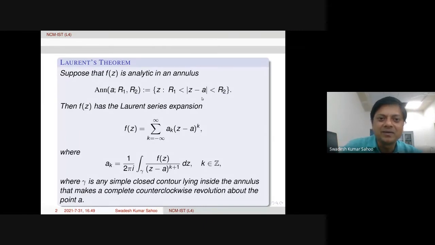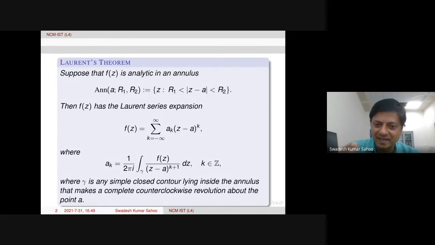Within that ring-shaped domain, the function is analytic, and within it f will have a series expansion. That series expansion is called the Laurent series. It was developed by Laurent, so it is named the Laurent series. This will have negative powers of z minus a. If there are no negative powers, then it is actually Taylor's series. So that means Taylor series is a particular case of Laurent series.